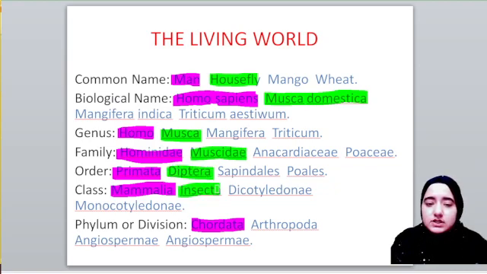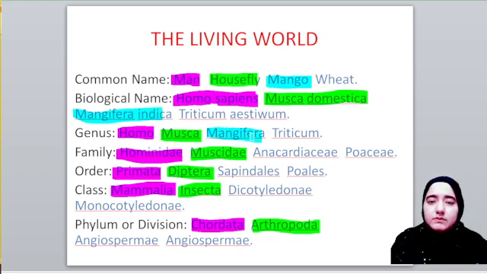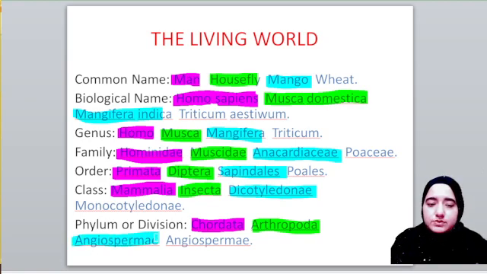It is an insect, and it belongs to phylum Arthropoda. Then we have mango. The biological name of mango is Mangifera indica, genus is Mangifera, and species is indica. Family is Anacardiaceae, order is Sapindales, class is Dicotyledonae, and phylum is Angiospermae.